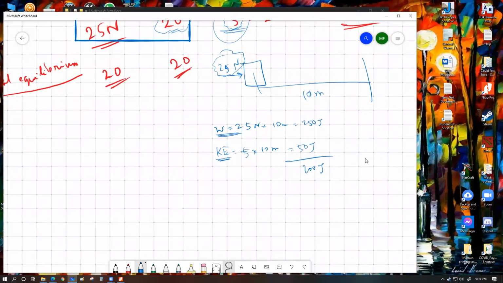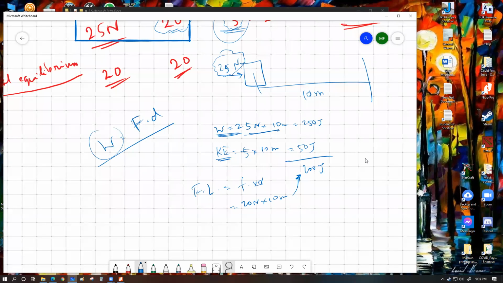This is the amount of energy that we call the frictional loss. So frictional loss is basically frictional force multiplied by distance, which is going to be 20 Newton multiplied by 10 meter, which gives you 200 joule. It's the same formula, work done equals force into distance. But whenever this force is the constant frictional force, this work done is basically work done against friction, which we call frictional loss.